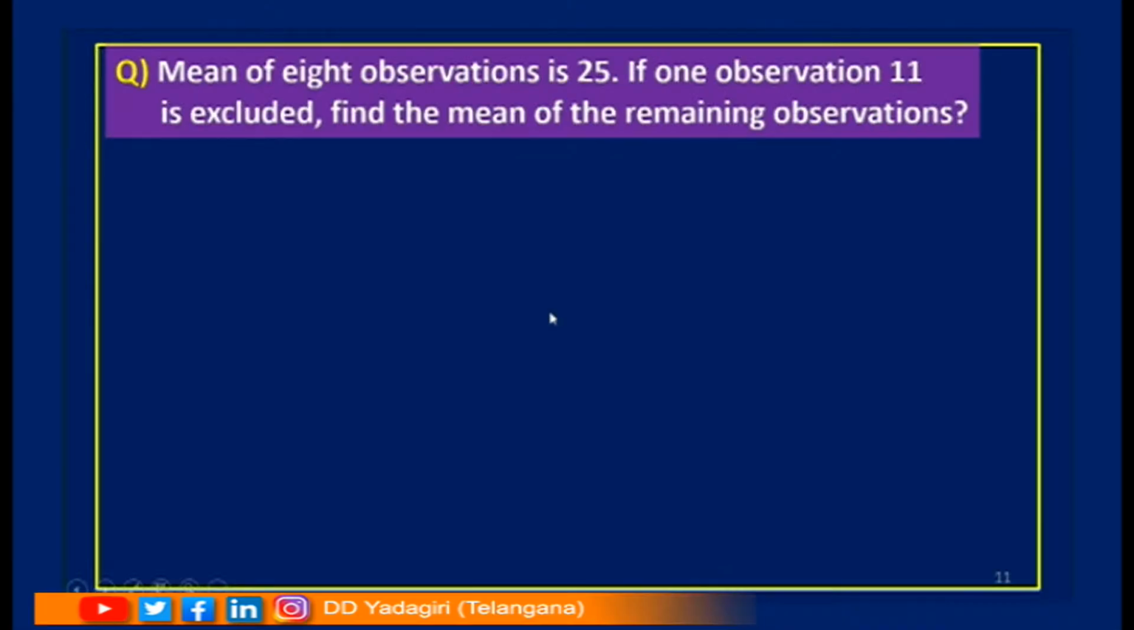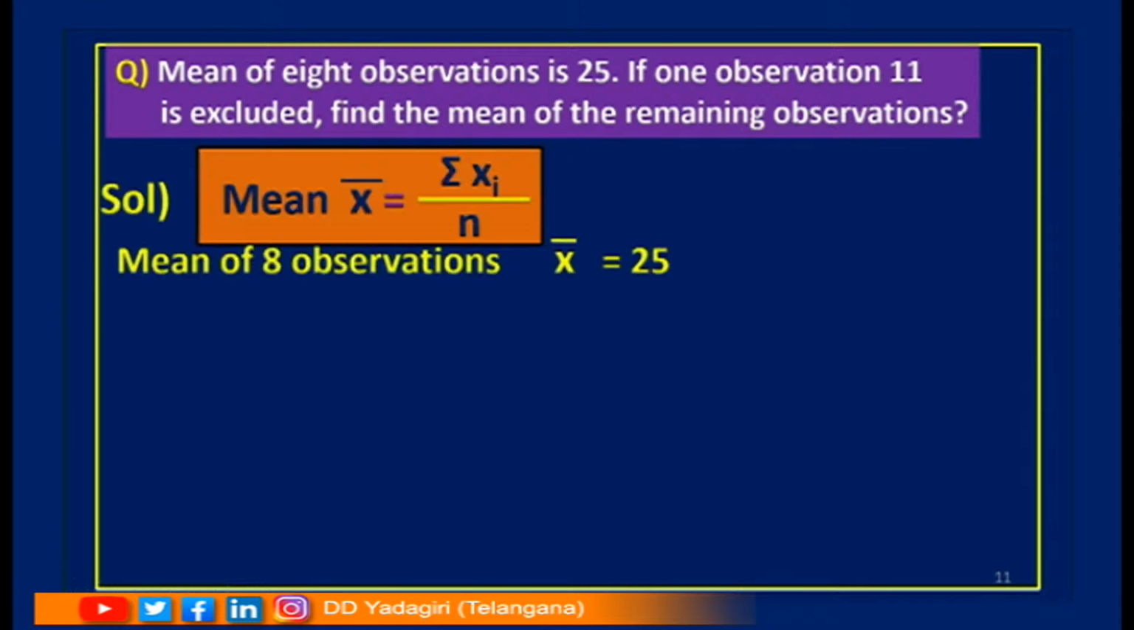Children, observe the screen. I am reading the question. Mean of 8 observations is 25. If one observation, 11, is excluded, what is meant by excluded? Taken out from the observations. Find the mean of the remaining observations. So, what is the formula to find mean? Yes, mean x bar equal to sigma xi by n.